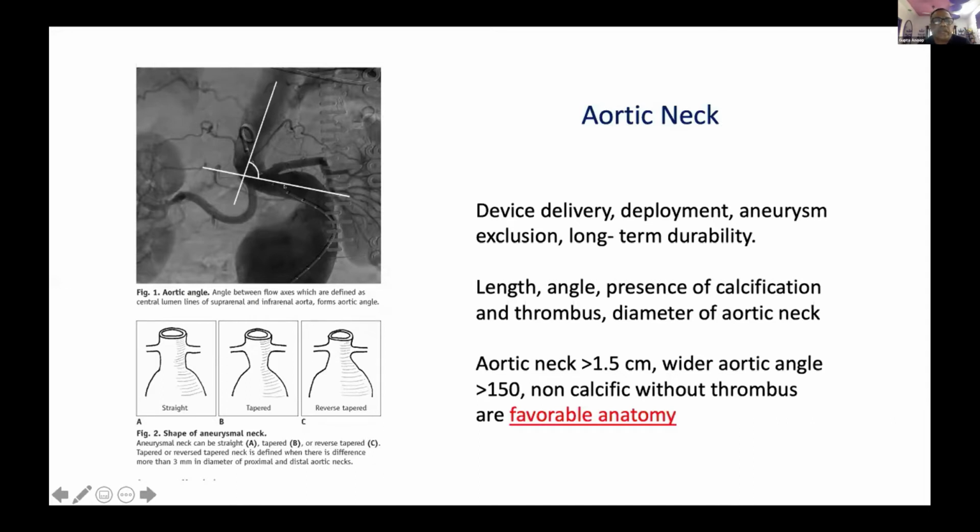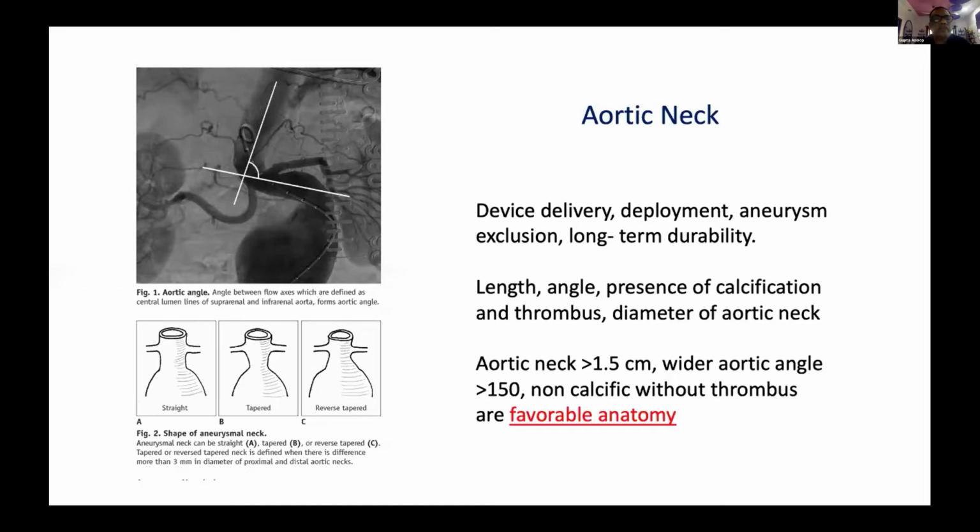Whether there's any calcification inside the neck or there's any thrombus inside the neck, then again, it is very, very important. There are three kinds of neck which have been described. One is straight, other is tapered, and the reverse tapered. When we call it the reverse tapered, it means that there should be difference of more than 3 centimeters in the proximal and the distal part. So we are quite comfortable when we have an aortic neck of more than 15 millimeter with a very wider aortic angle and there's no calcification or thrombus. These are the subset where we think that we are quite okay.